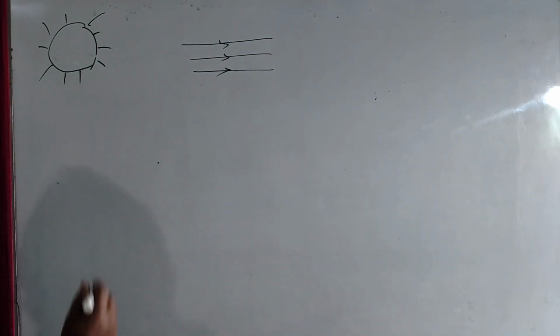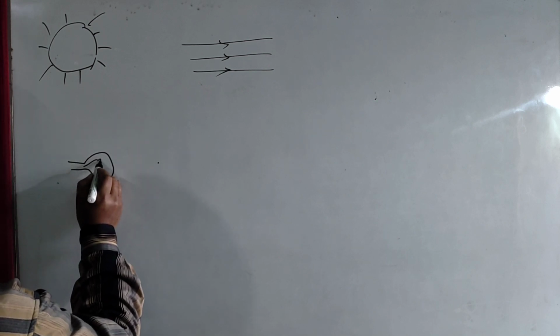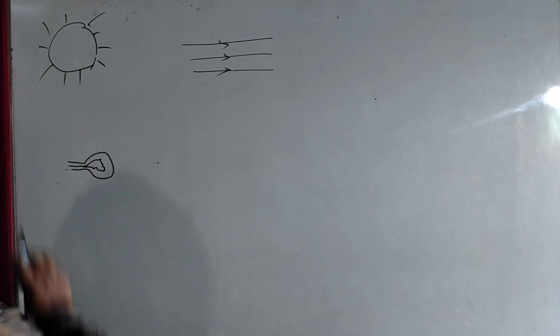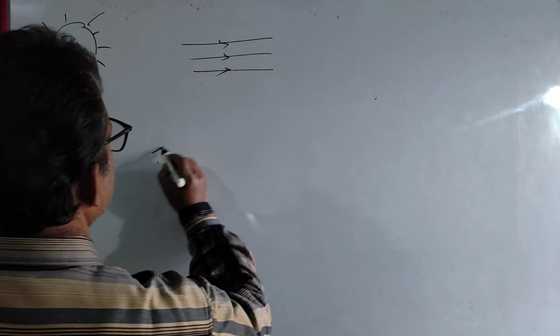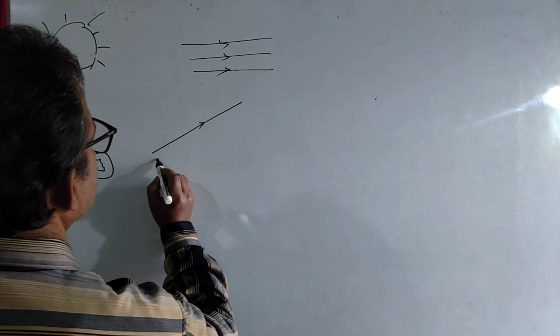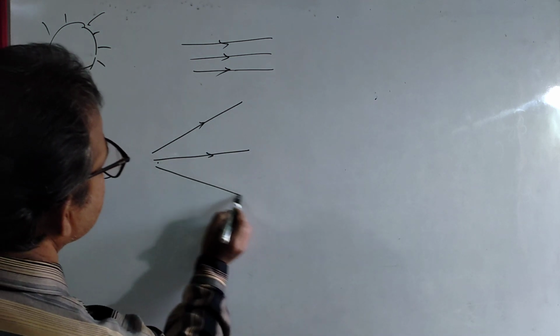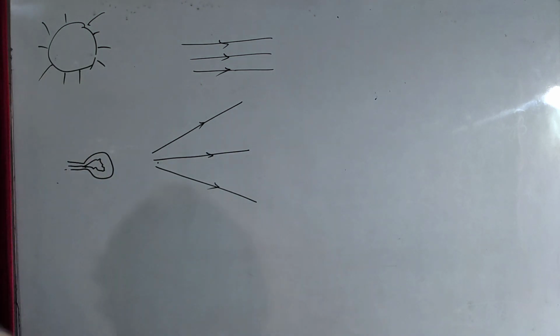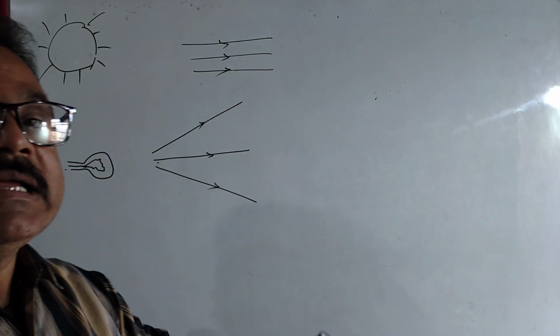And the rays which are coming from a point source, say a bulb or this torchlight, are divergent. The rays are diverging means, as these rays proceed, the distance from each other increases.